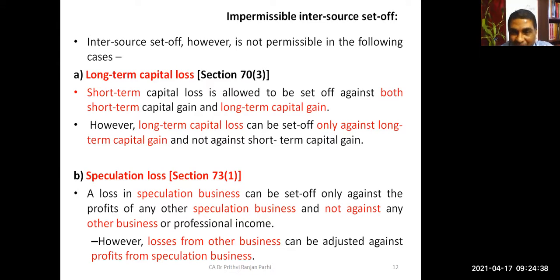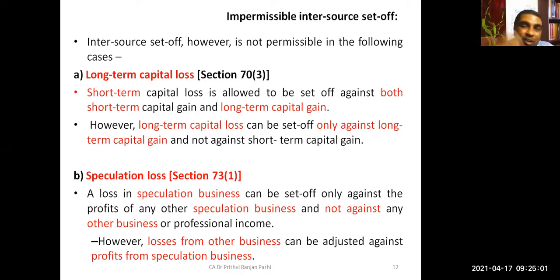If it is a long-term capital loss, it cannot be set off against a short-term capital profit. You might be having a short-term capital profit, a certain capital asset you might have sold which you held for less than 36 months. So there might be a profit, but you cannot adjust this long-term capital loss against that profit.